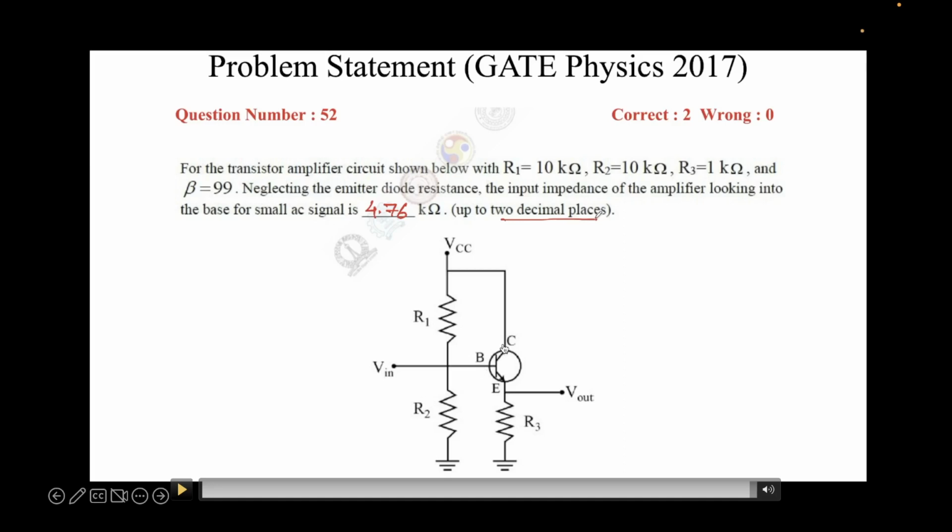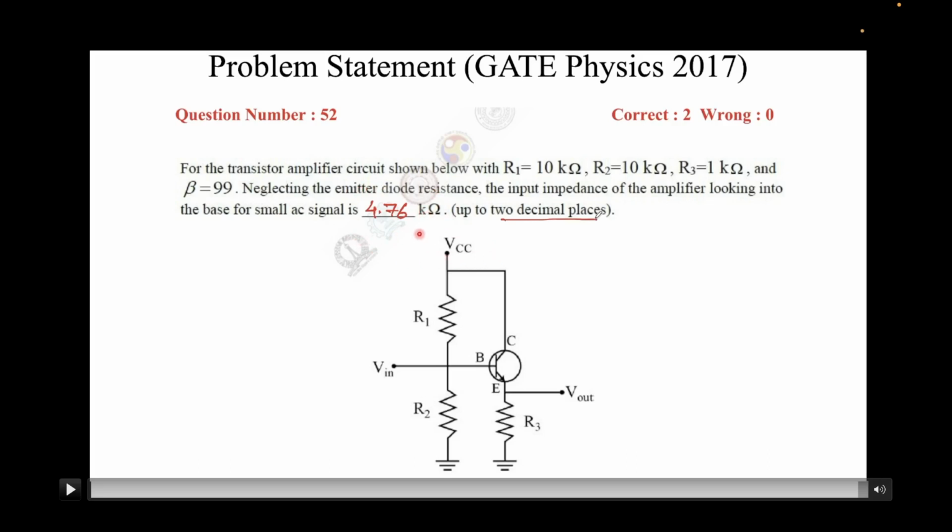I'll reiterate that this was the problem given and we had to perform the small signal analysis, which you can see here, because this was given a small AC signal. So we did that. If we followed a few steps, we obtained the model for this BJT small signal model. Then we removed all the independent sources like VCC over here, and then we simply put in a test source, and we finally solved the problem. After that it was nothing but KCL and KVL. That was fairly simple, but the steps are important, the order is important, and you remove the independent sources, not the dependent sources. So we did all that and we obtained this result.